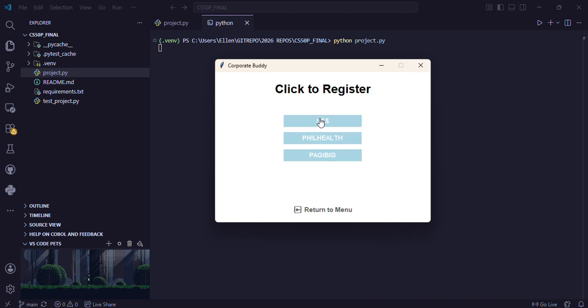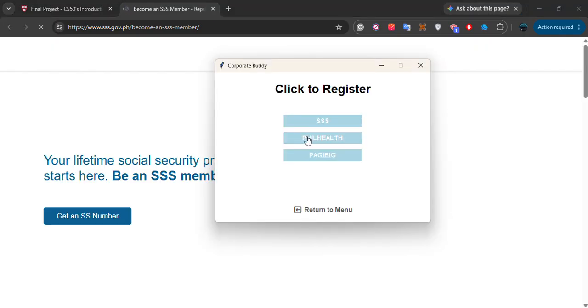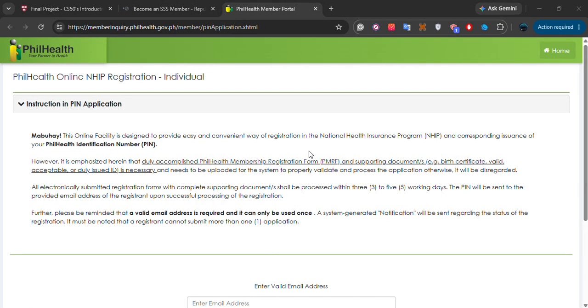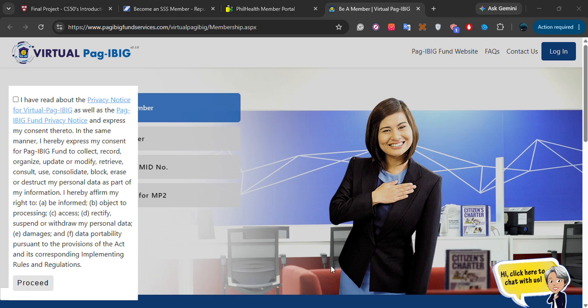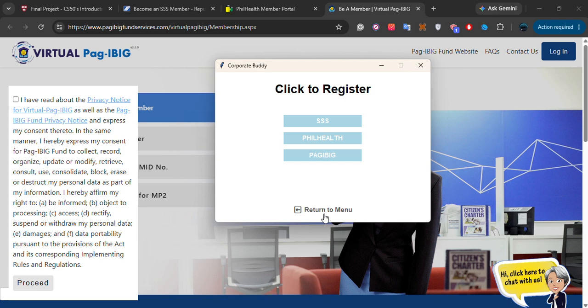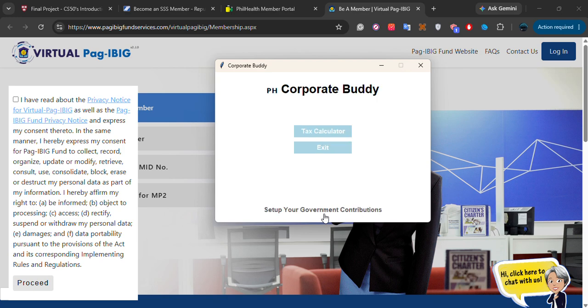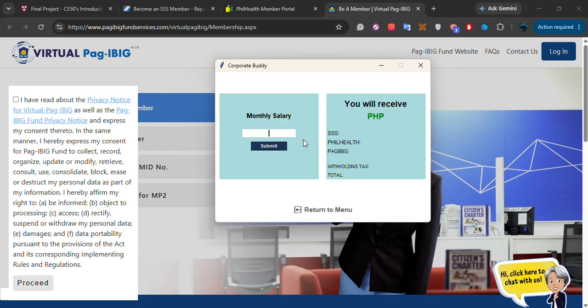And then we go here to another feature, which is SSS, PhilHealth, Pag-ibig, which you can use to register on their specific websites, online registration, as you can see here. This is basically the government contributions that pre-employment workers in the Philippines have to do first before they step into the corporate world. So let's go again to the tax calculator and see what other features or interfaces it can show.